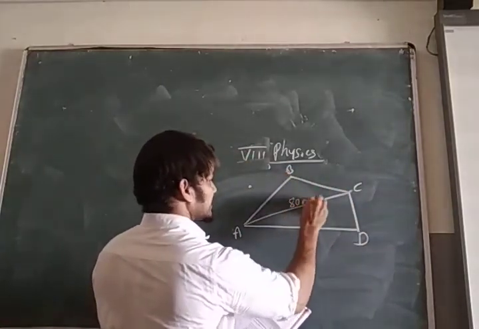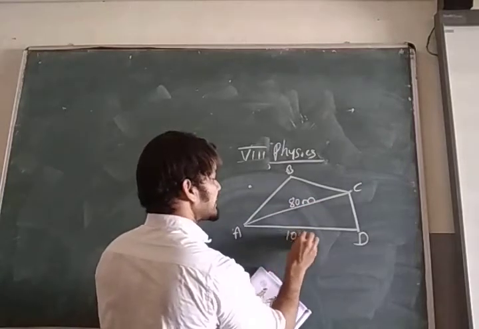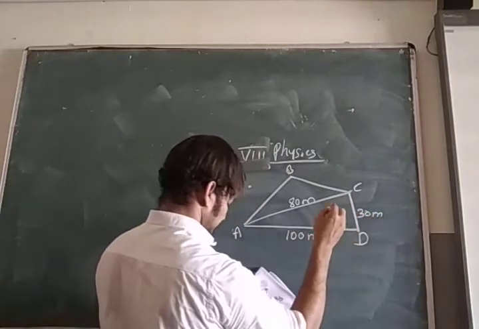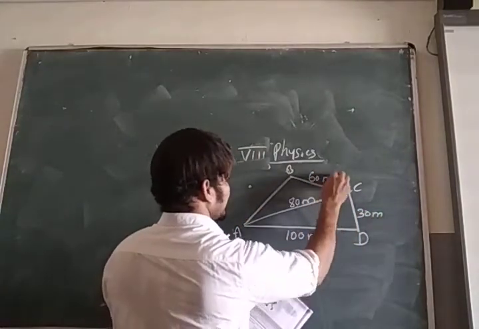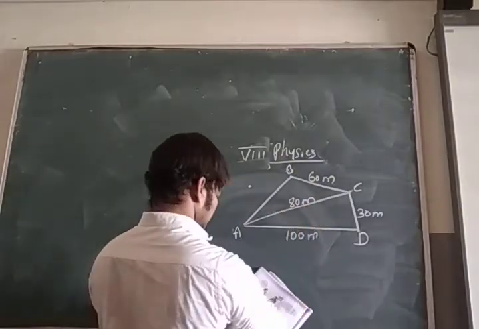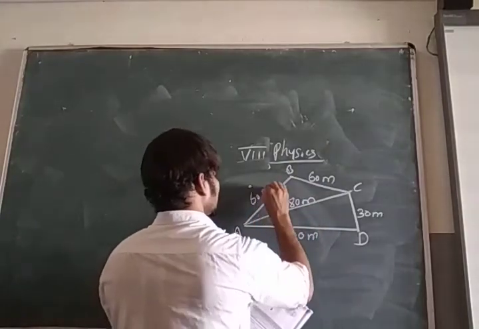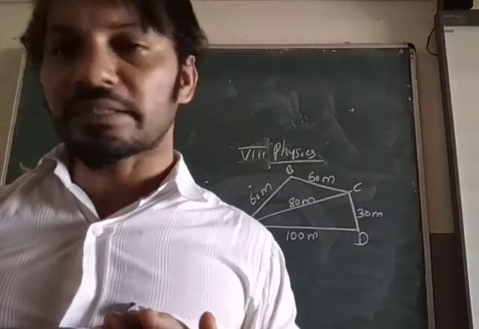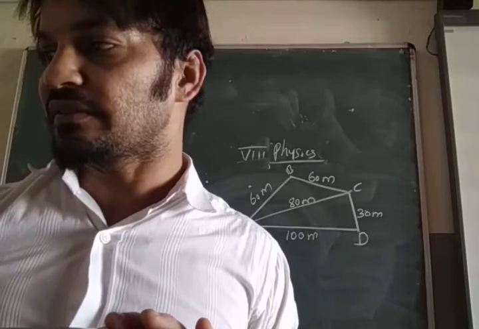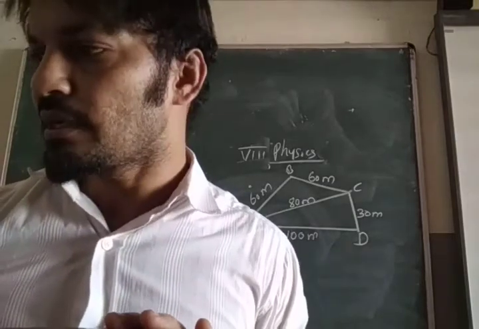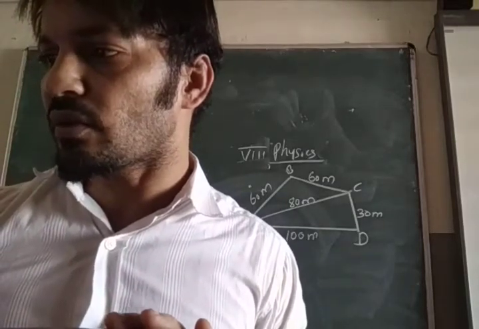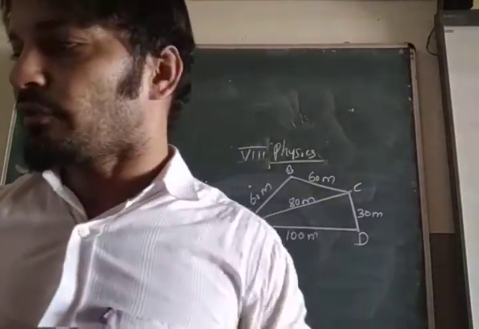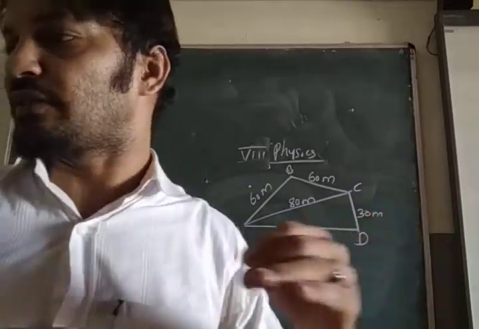Here 80 meter, 100 meter, 30 meter, 60 meter, 60 meter. Look, displacement is a vector quantity. Is distance a vector or scalar? Distance is a scalar. On the basis of the information, you have to observe figure 6.4.